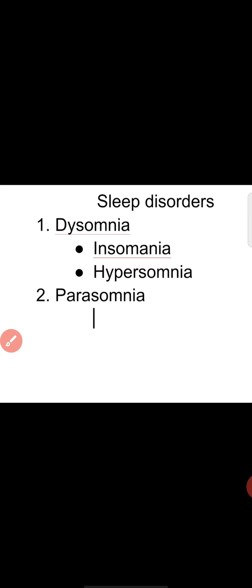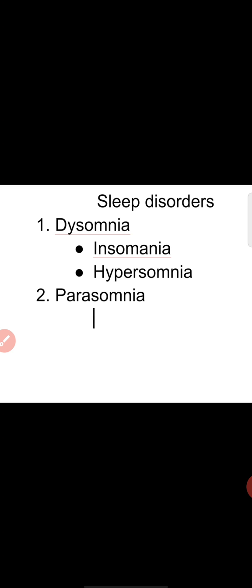Okay, which drugs do we give in hypersomnia? We can use CNS depressants, we can use alcohol to depress the sleep. By the effect of alcohol, if you have the mild effect you can go to sleep, but if you have excessive, we can use some aversion therapy.